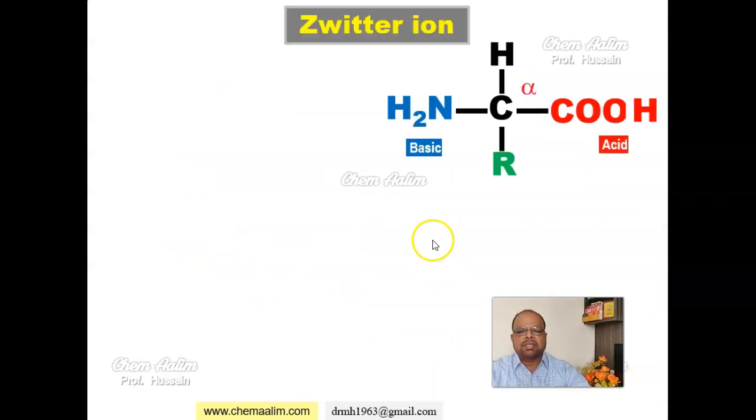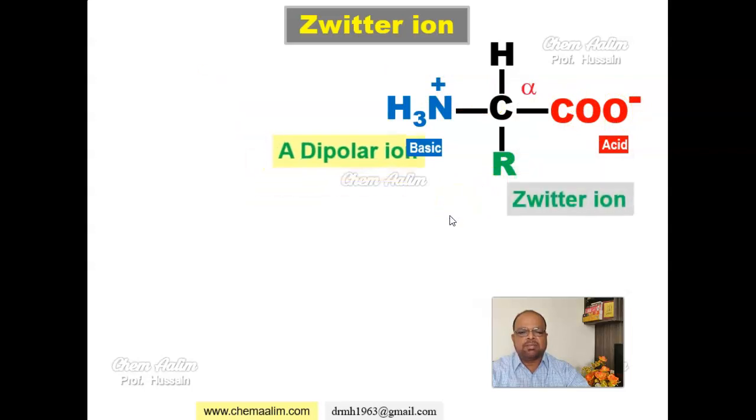Now look at the structure of amino acid. It contains one carboxylic acid group which is acidic in nature, and it contains amino group which is basic in nature. So the acid donates a proton and base accepts a proton. Once it donates a proton, it becomes COO minus, and once this accepts a proton, it becomes NH3 plus. And this is containing the polarity, that is positive polarity and also the negative polarity, and this is known as a dipolar ion which is called as zwitterion.